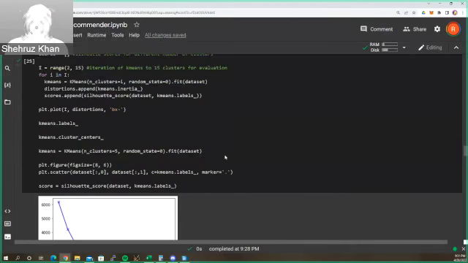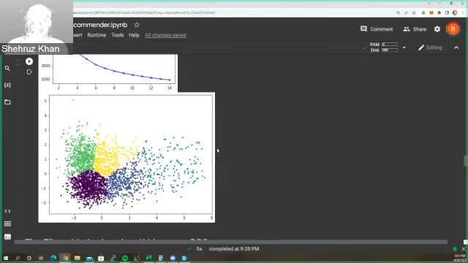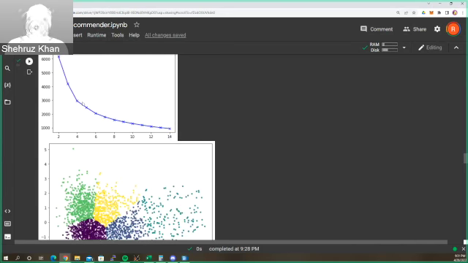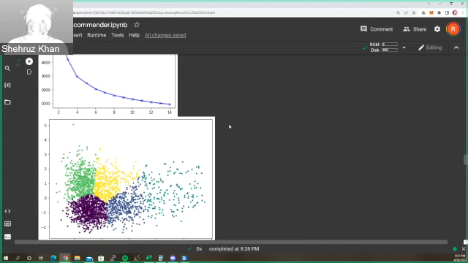The first implementation of clustering we used is k-means. We saw that maybe 5 clusters based on the elbow method would be a good number of clusters, and it looks good. We ran k-means and we had 5 clusters.